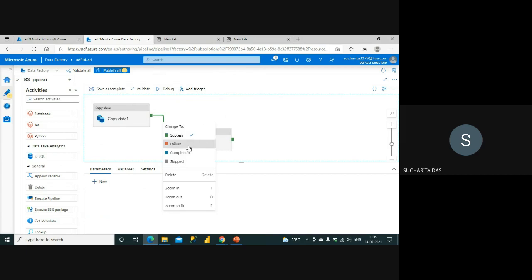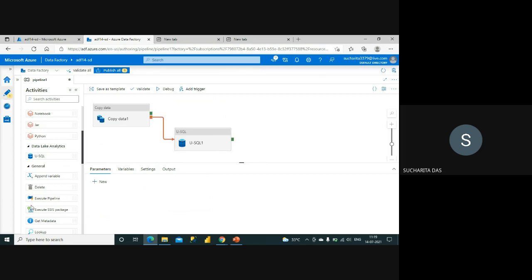Okay, but you have some other options also. If copy data has failed and you want to execute the Use SQL, then you can change this to failure, completion, or skip. So these are the options. If I just click on failure, now you can see that a red one is coming.